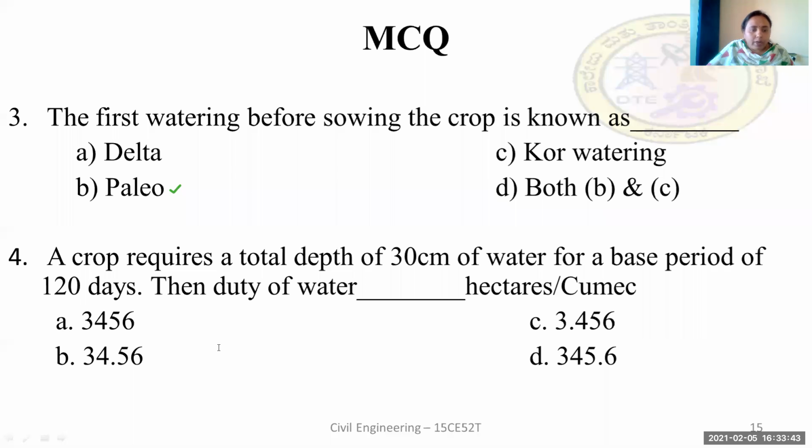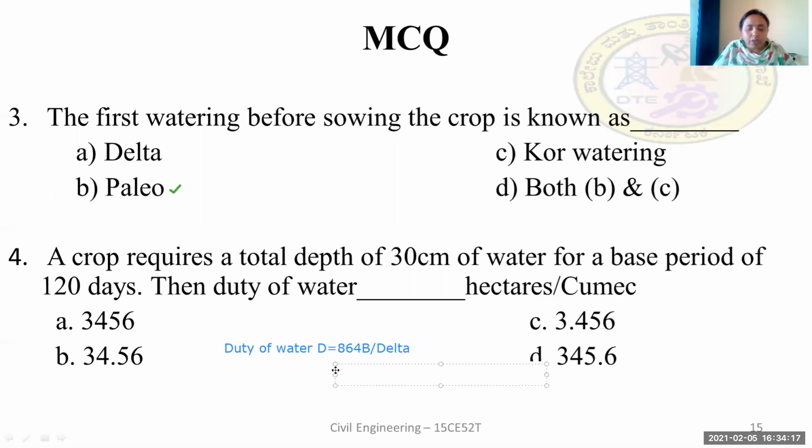We already know that duty of water, capital D, is equal to 864 into base period B divided by delta.